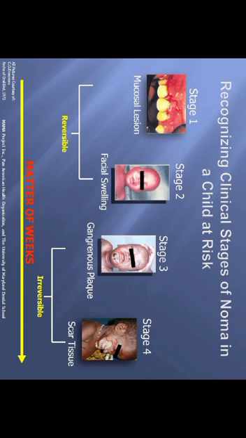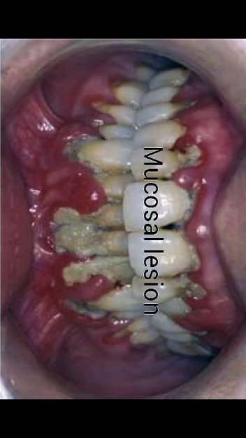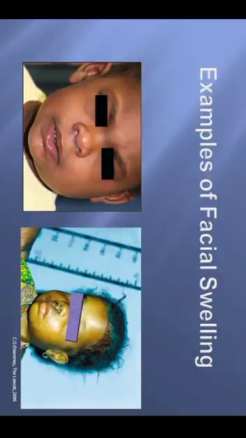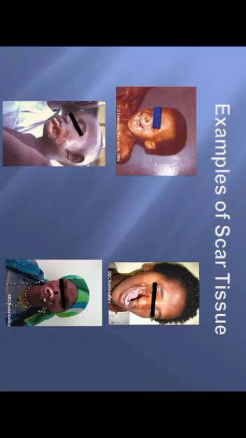The first one is mucosal lesion, the second is facial swelling, the third is gangrenous plaque, and the fourth stage is scar tissue. And here are a few pictures of the stages. The first one is the mucosal lesion. The second is an example of the facial swelling. The third one is gangrenous plaque, and the fourth one is of scar tissue.